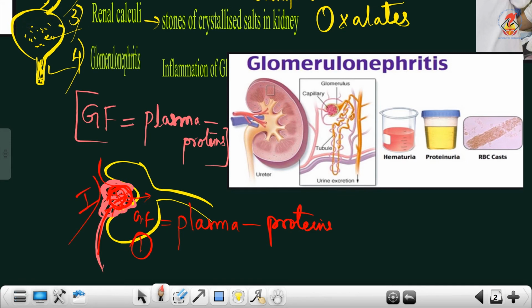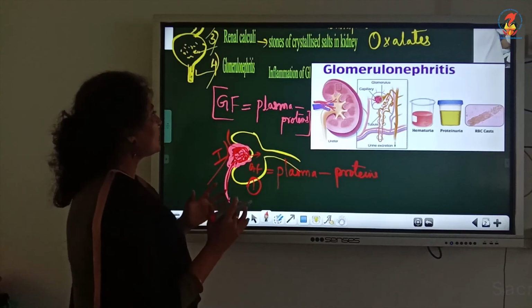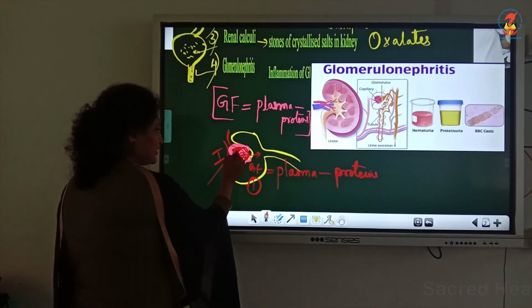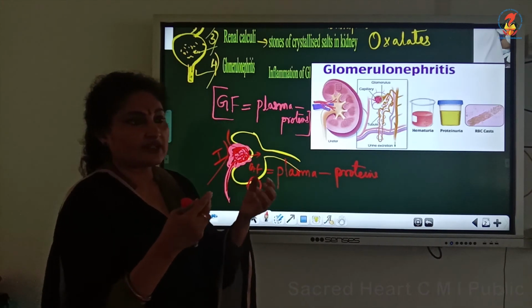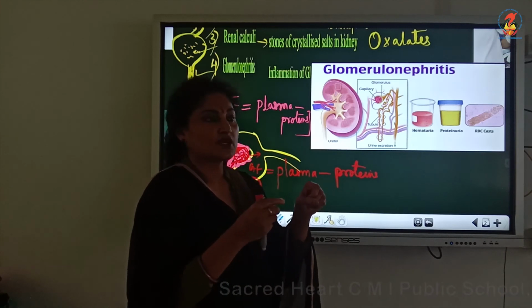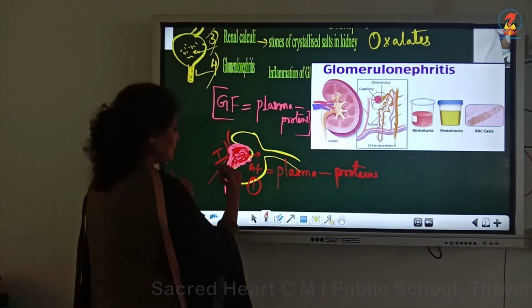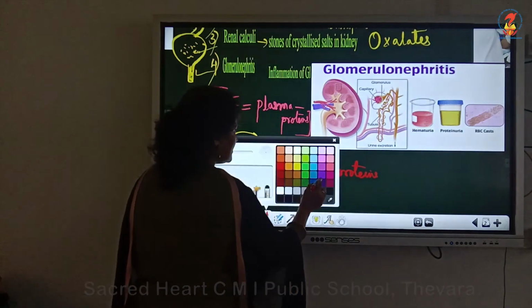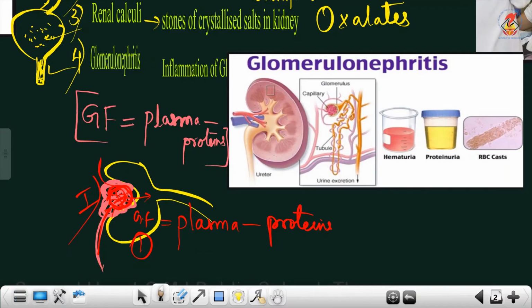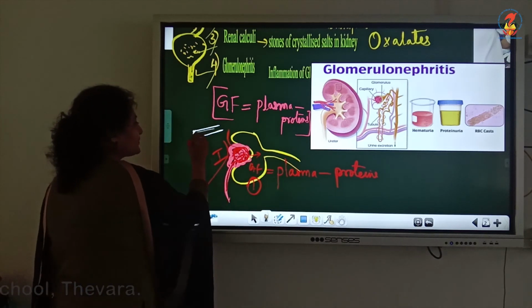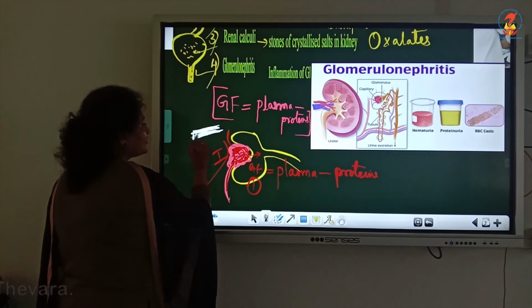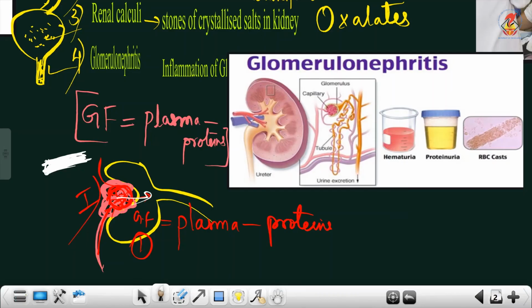But what happens when the glomerulus gets inflamed? This glomerulus, which is narrow, gets inflamed. Inflamed means it's a condition where the capillaries of the glomerulus become very narrow, so it will not do its function. There is an anomaly here. We know the capillaries, though very thin blood vessels, should be wide, but what happens is inflammation. This function does not take place.